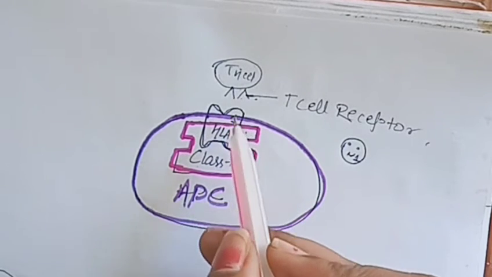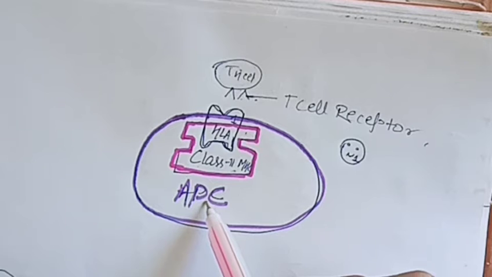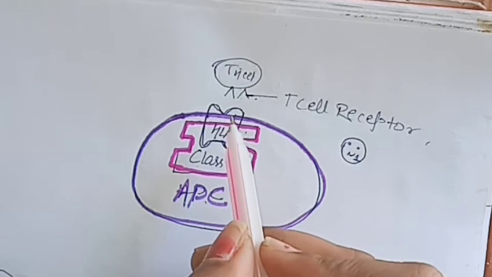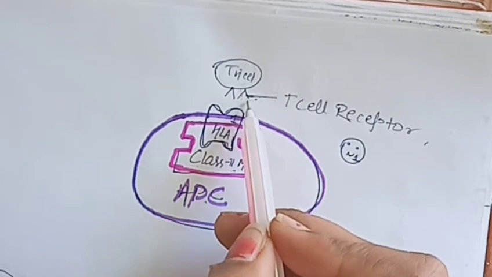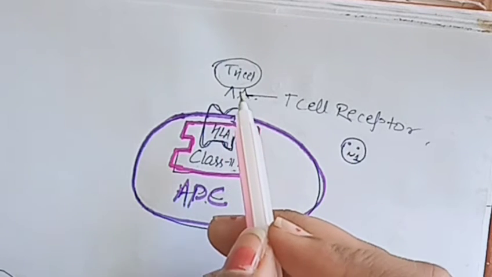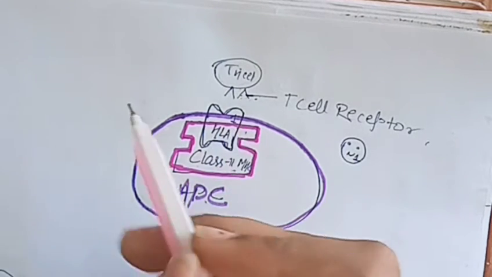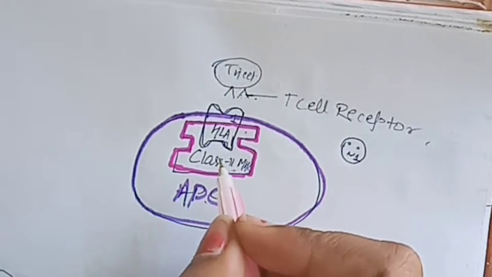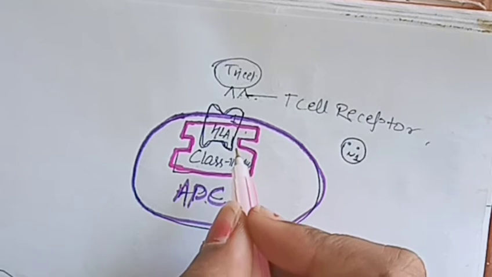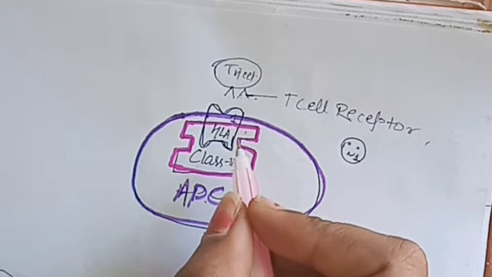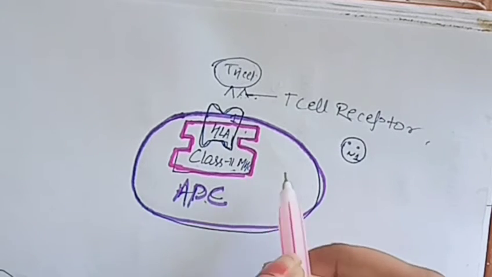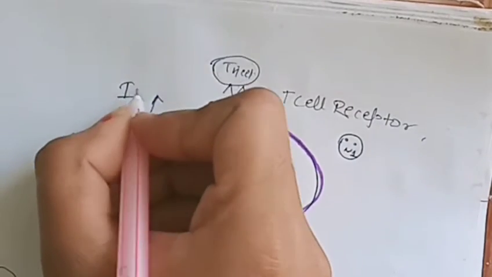Means when the T helper cell recognizes the antigen presenting cell which displays a protein similar to its own receptor protein, then the T helper cell goes and initiates a reaction between the helper T cell and the antigen presenting cell containing the complex. At the same time the macrophage, the antigen presenting cell, releases a chemical. Which chemical? Interleukin 1.